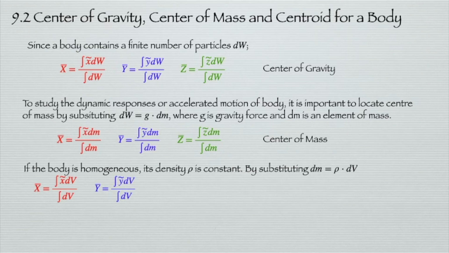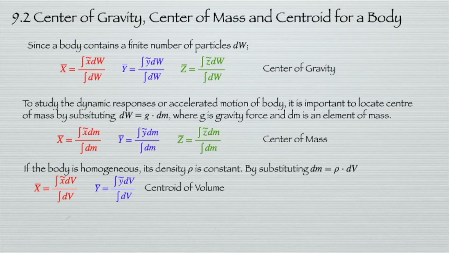This is what we call centroid of volume. Also for z bar is equal to the integration of z dv over the integration of dv. If the height or the length of this volume is constant, then since the area times the length of the body is equivalent to the volume, we can replace dv with L dA.